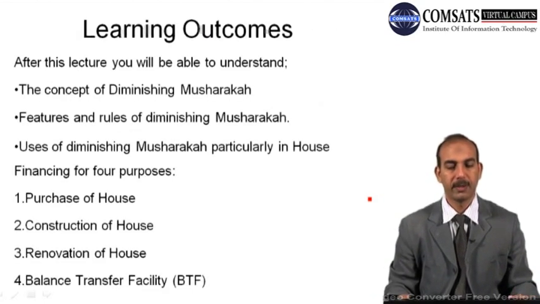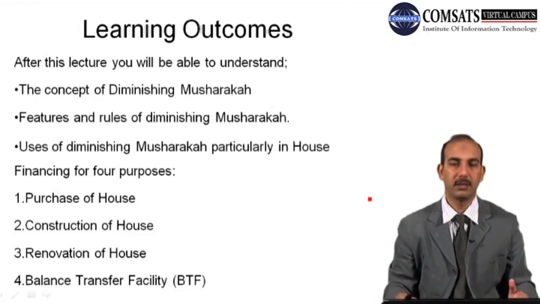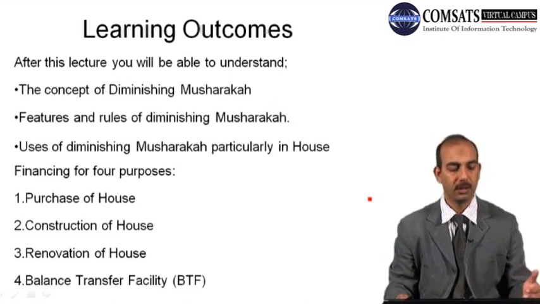About today's lecture, the learning outcomes are that after this lecture you should be able to understand the concept of diminishing musharaka, its features and rules, and its uses, particularly in house financing. It has different applications, particularly in asset financing, but it is mainly used in house financing under different situations. For example, purchase of house, construction of house, renovation of house, and balance transfer facility. We will focus on these 4 things mainly, and then we will also discuss some problems in the end.